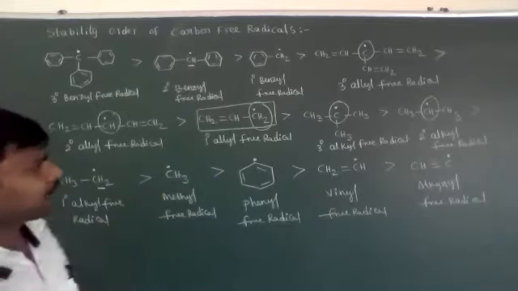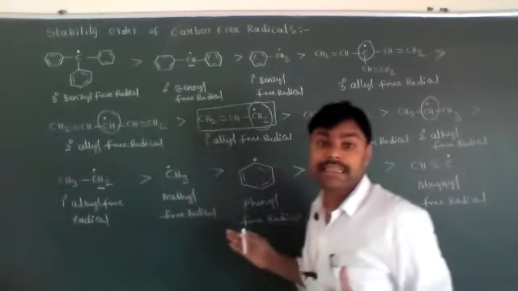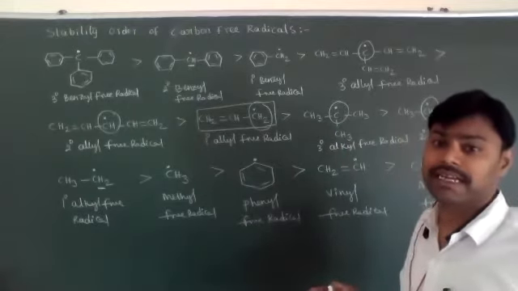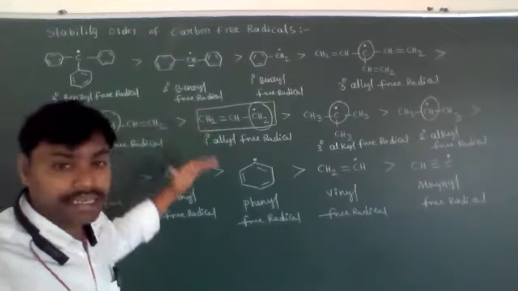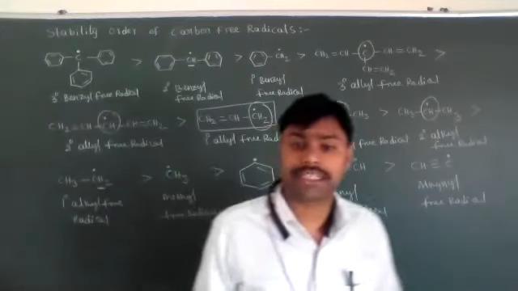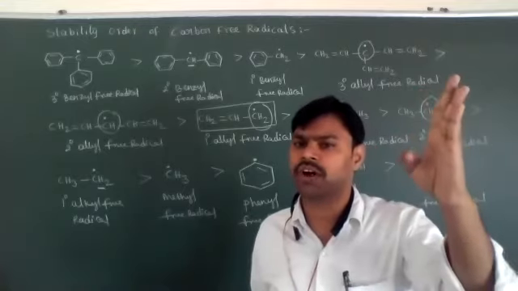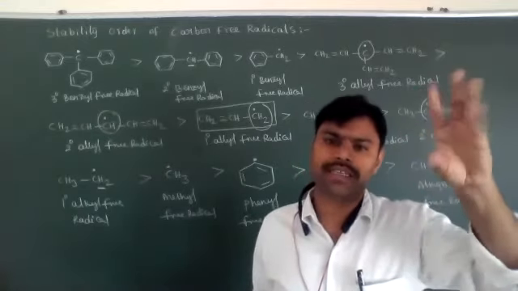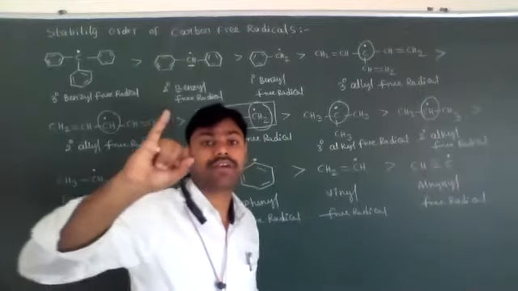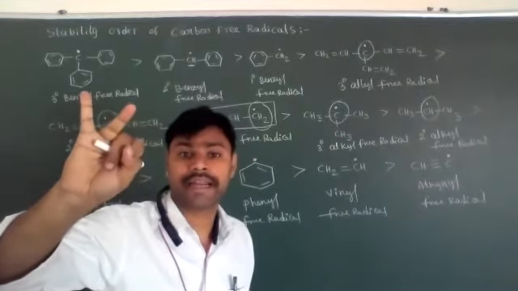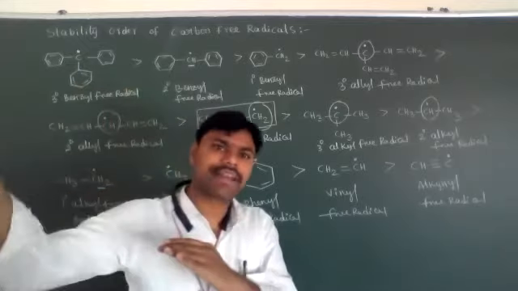And then primary alkyl, secondary alkyl, and tertiary alkyl groups. Like this is the complete stability order of the different types of carbon free radicals. Why is the stability order like that? Everything we discuss in electron displacement effects: inductive effect, electromeric effect, mesomeric effect, hyperconjugation, and resonance. Based on these five factors, we can explain the stability of carbon free radicals, carbocations, and carbanions.